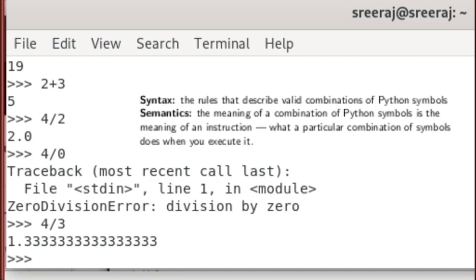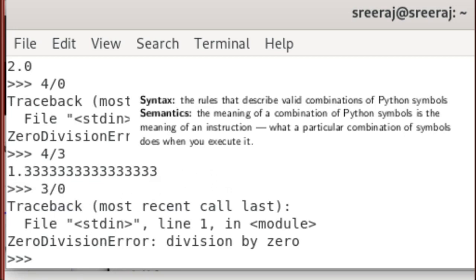Instead, if I divide 3 by 0, it shows a zero division error. The meaning of this expression is invalid. It is not possible to divide a number by 0, so we get a ZeroDivisionError, which is a semantic error.